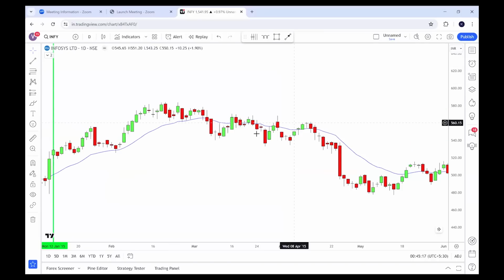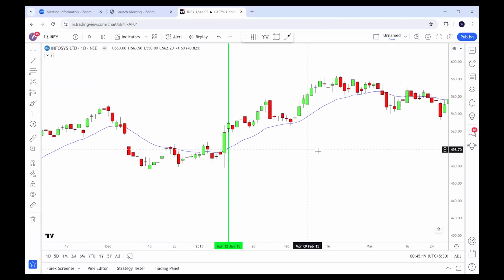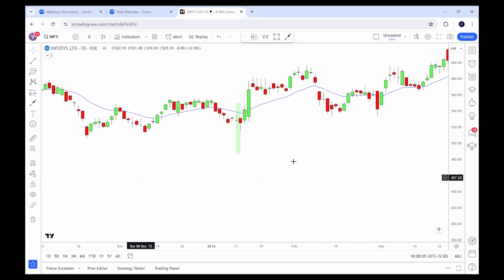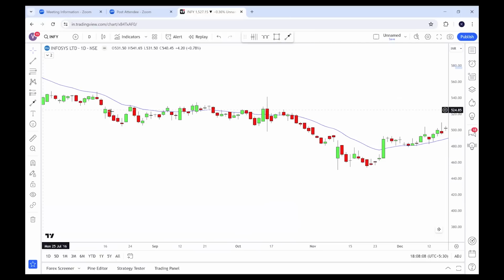And finally, let us see what happened in year 2015. In 2015, you can see that 11th January was Sunday. So we only have to take 12th January because the cycle is ending. We have taken the open and close of 12th January, and you can see that the bullish cycle worked in Infosys. This bullish cycle only failed in year 2016.